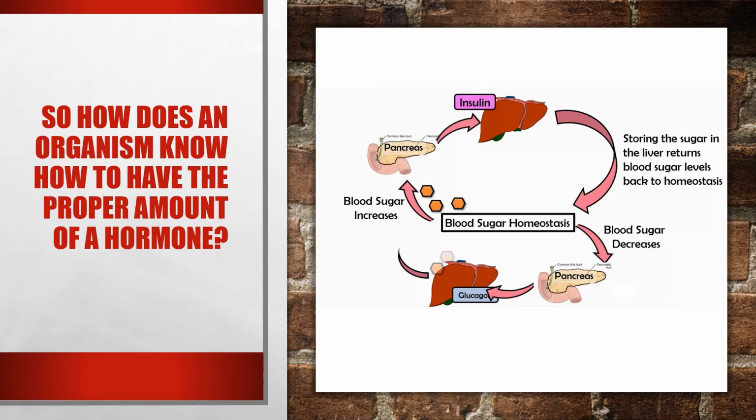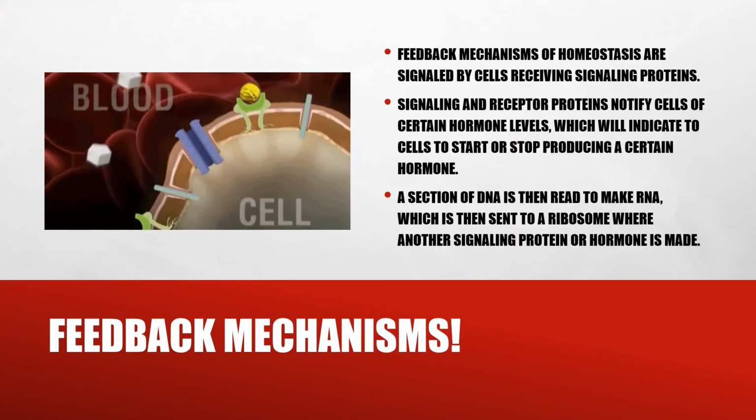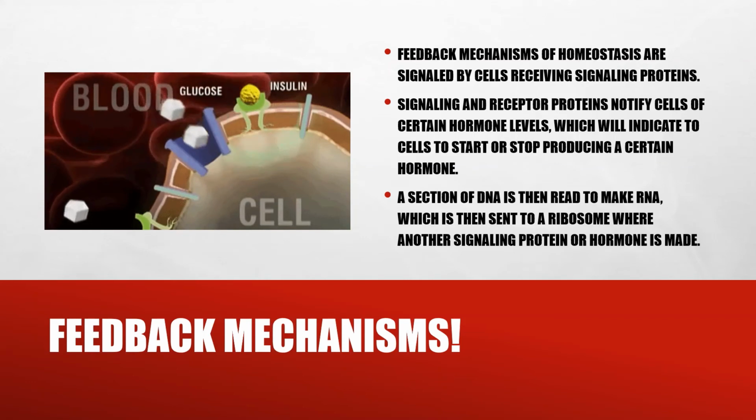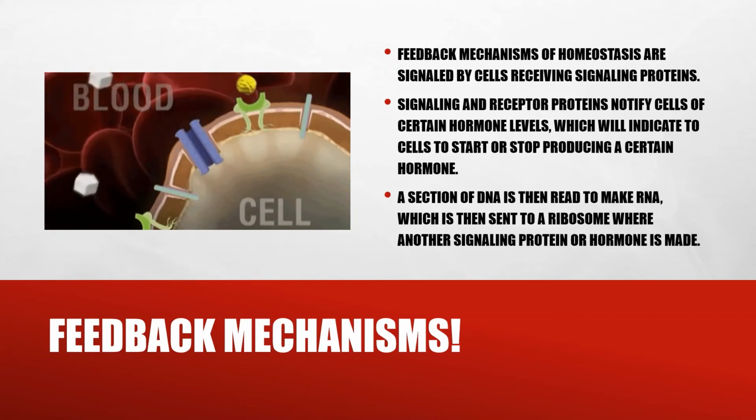Let's look at that bottom loop of blood sugar. So if blood sugar is too low, that is also signaled to the pancreas to secrete the hormone glucagon, which would then raise your blood sugar levels back to normal. So again, it's all about balance. And what we call those arrows, that signaling, we call those feedback mechanisms.